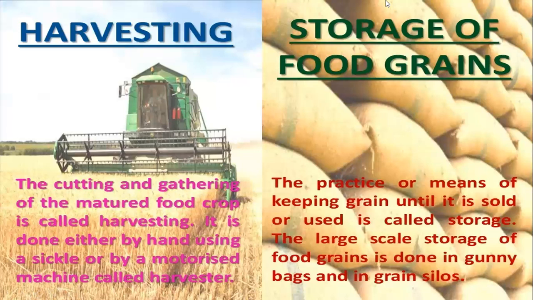So children, these were the 7 steps to be followed for the production of crops. I hope the concept is clear to you. Okay, thank you.